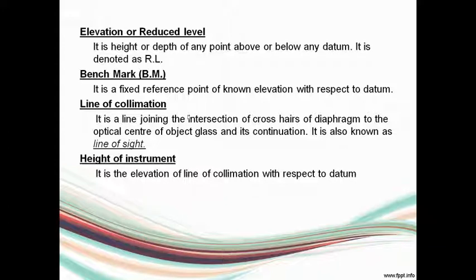And the elevation of this line of collimation of that particular instrument with respect to datum is termed as height of that particular instrument setup.